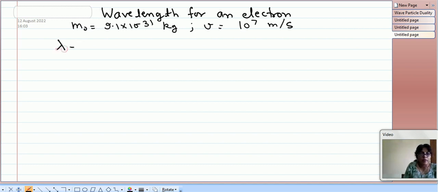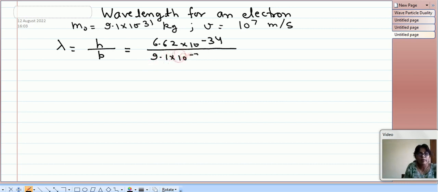So what will be lambda? Lambda is equal to h upon p, and that will be h is 6.62 into 10 to the power minus 34, and then p is equal to m into v. So m is 9.1 into 10 to the power minus 31, and then velocity is 10 to the power 7, and then lambda comes out as 0.727 angstrom. So this is the value of lambda, and if we compare it with the size of the electron, then we find that the wavelength lambda is of the order of the size of electron.